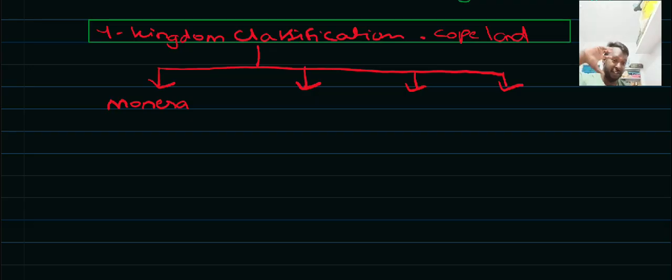In the three kingdom classification we saw a kingdom that included the unicellular prokaryotes and unicellular eukaryotes.